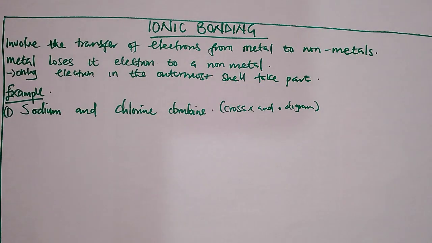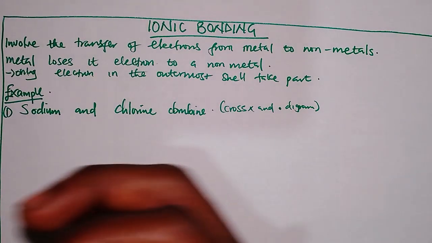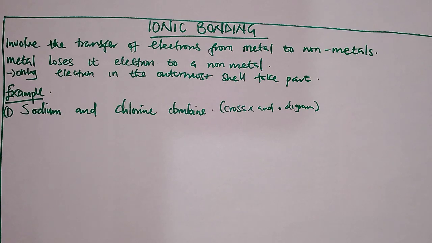The first thing you need to look for is the proton number. Remember, sodium has a proton number of 11. Since it has a proton number of 11, the first shell always has 2 electrons, then the second shell has 8 electrons, and the third has 8.